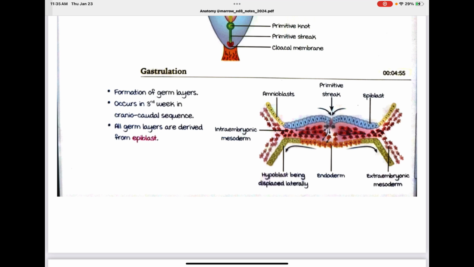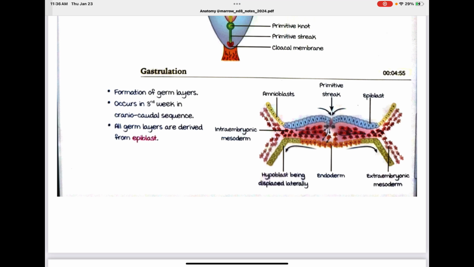All germ layers are derived from epiblast. Primitive streak, epiblast. The cells are migrating into the mesoderm as they have shown here. These are amnioblasts. These are hypoblast being displaced laterally.